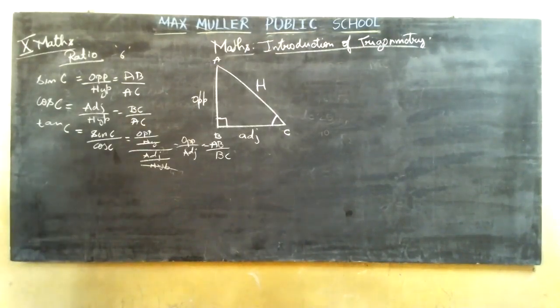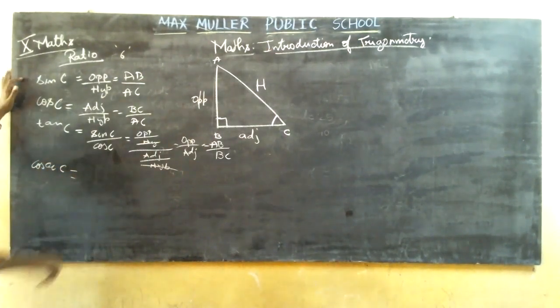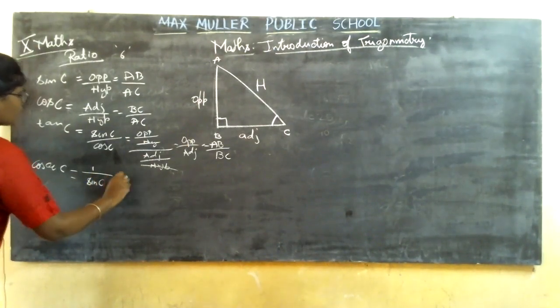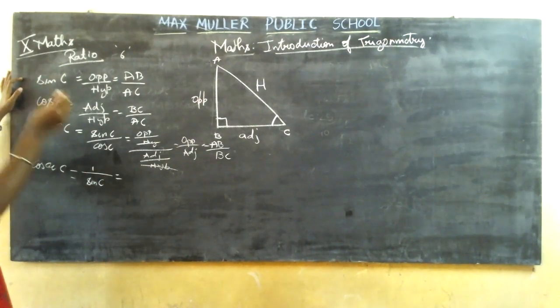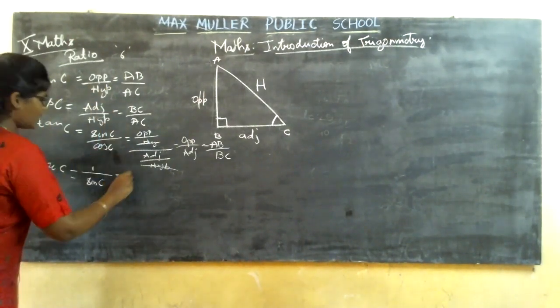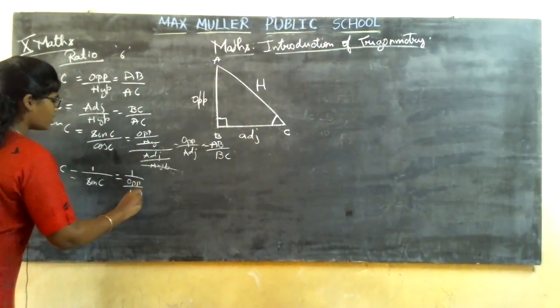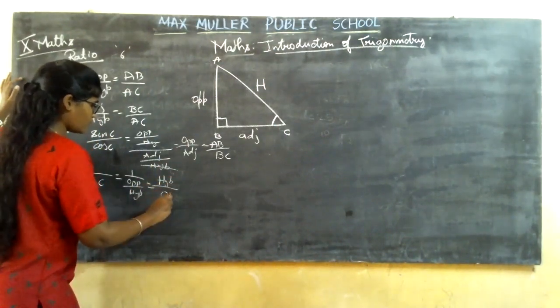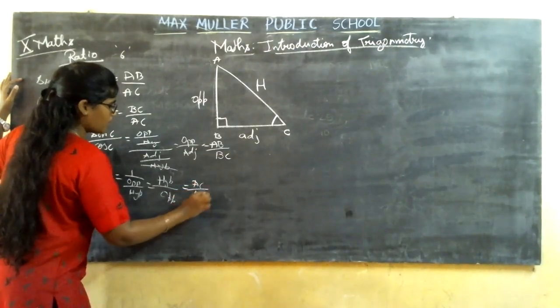Now cosecant. How are you going to learn about the cosecant? Cosecant is the reverse of sine. So cosecant C. Whatever sine you have, you need to reverse it. So let me write 1 by sine C. So what is sine? Opposite by hypotenuse. So the reverse of it is hypotenuse by opposite. Let me write the steps; after learning clearly, you can skip the steps. So what is that? AC by AB.